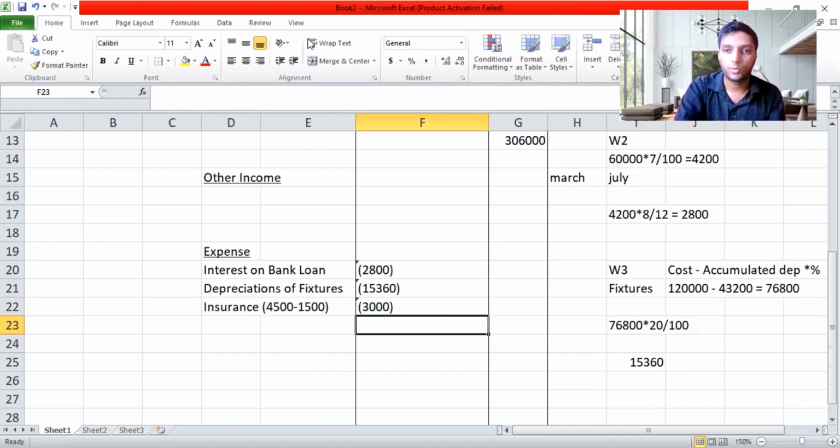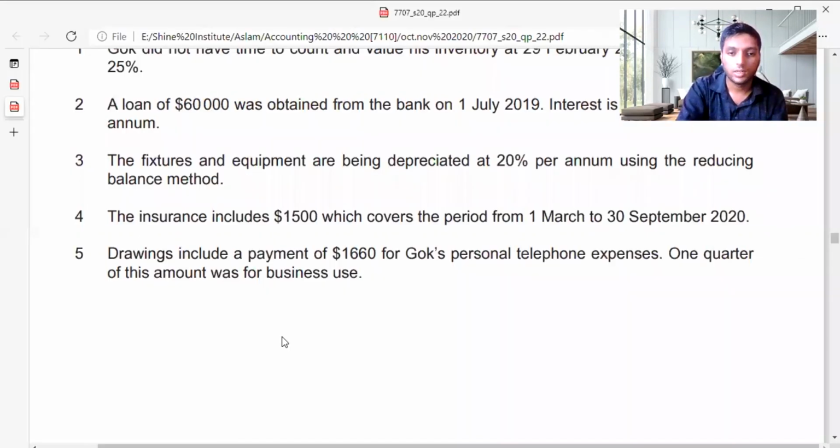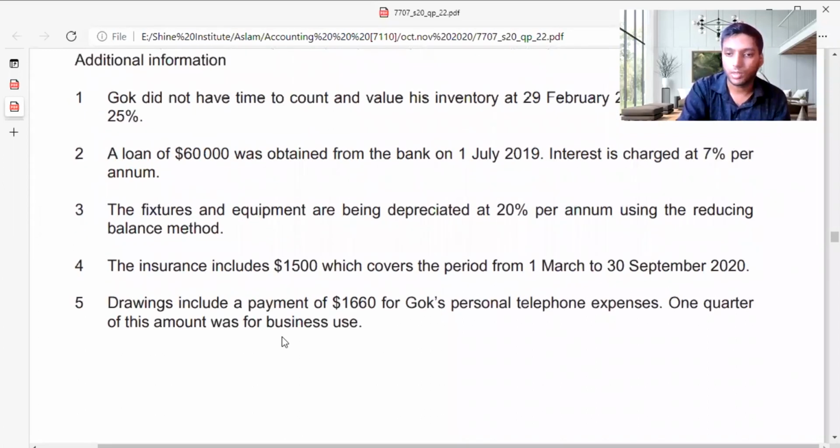So I'm done with the fourth adjustment also. Let's move on to the next adjustment. Adjustment number 5: drawings include the payment of 1,660 for Gox's personal telephone expense. One quarter of this amount was business use.